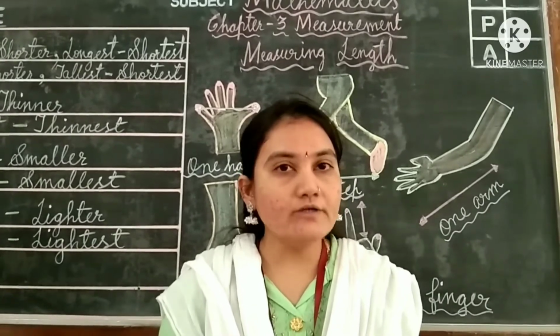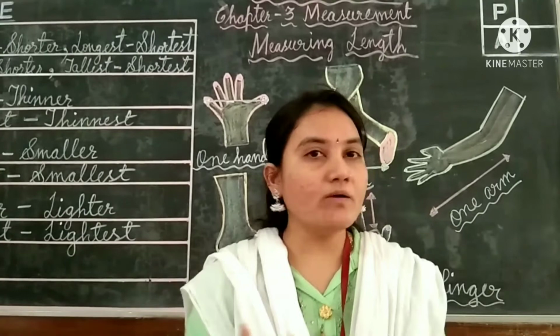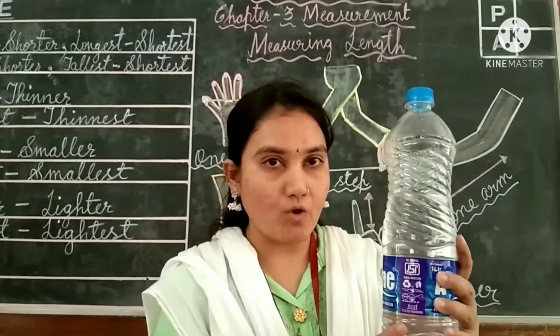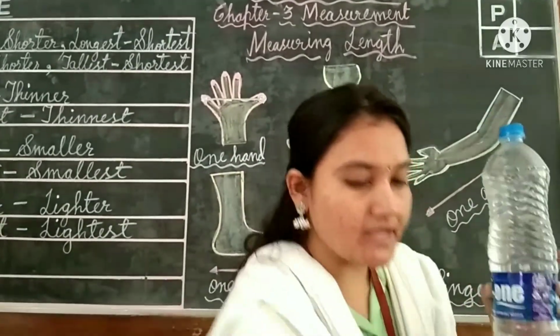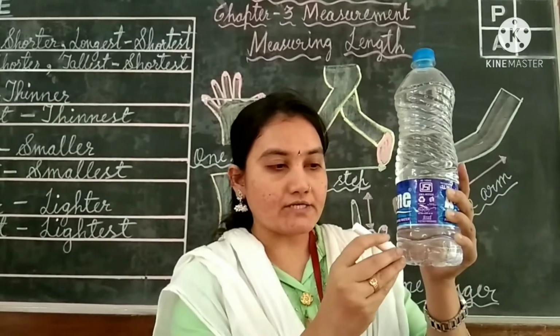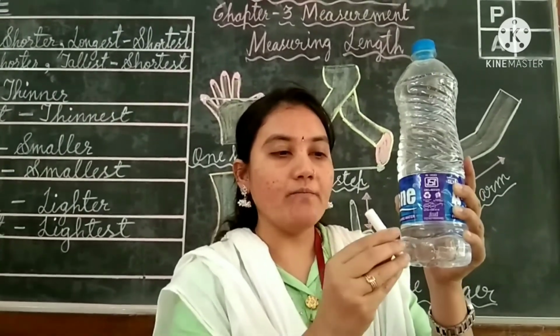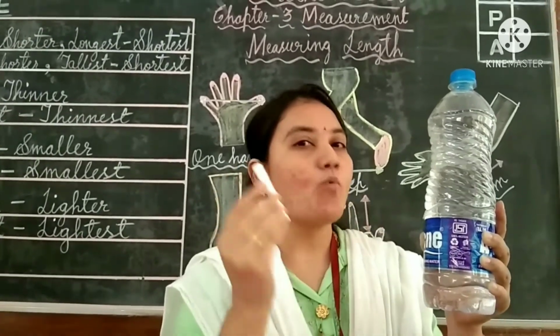If you want, you can take any other example also. A bigger example for this is the water bottle. For this water bottle, if I take again the piece of chalk, I will start counting from the bottom. See how many times the piece of chalk will fit to this water bottle.